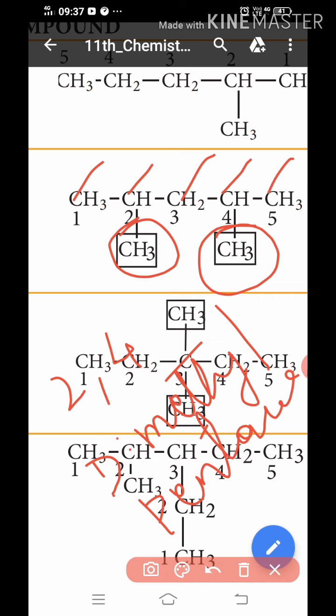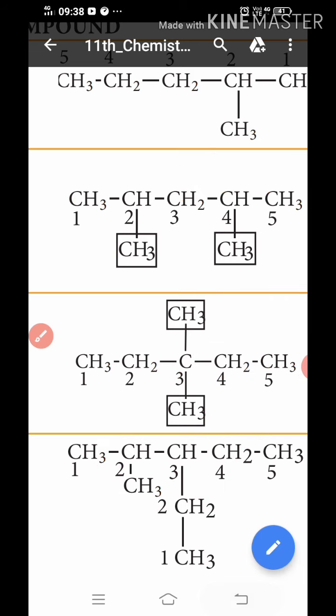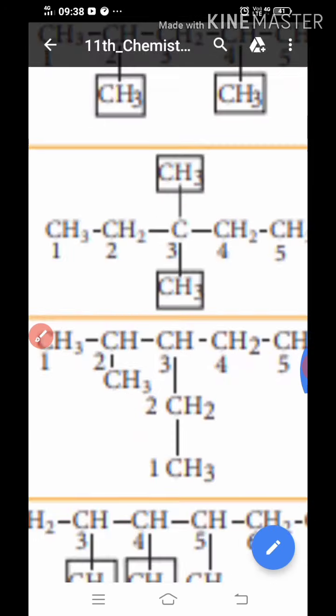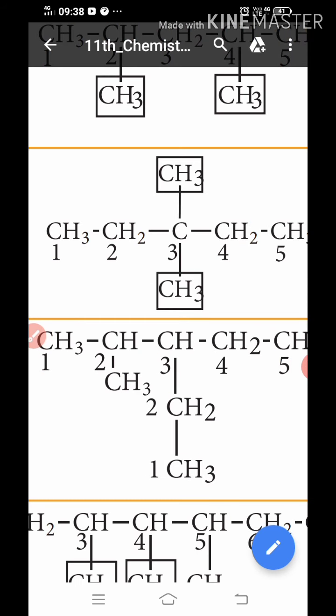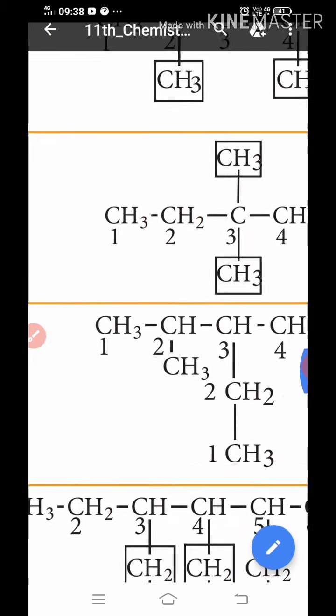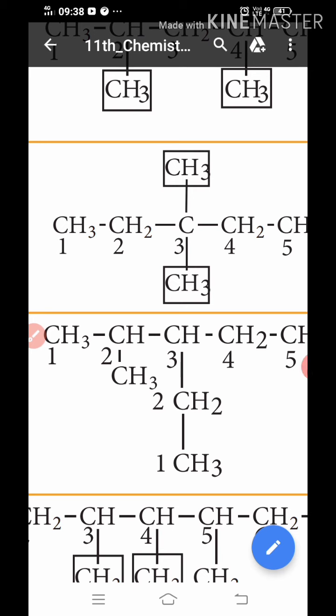2,4-dimethyl pentane. Okay, the third one discusses two branches, upper and lower. The upper and lower are two places with methyl groups. The name: 1, 2, 3, 4, 5, five carbons are present, so pentane.